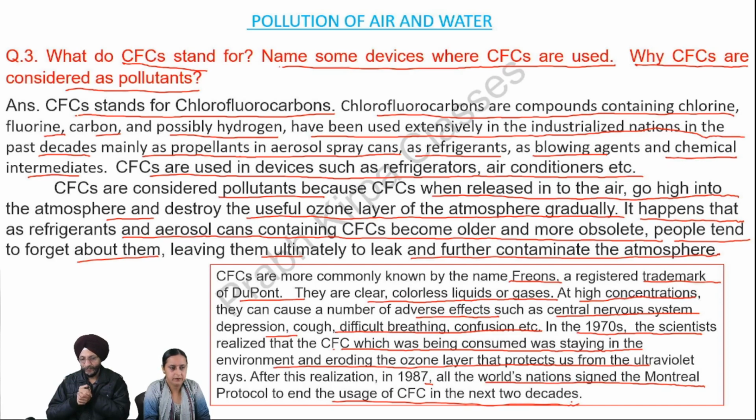In the 70s, when the scientists realized that the CFC is causing erosion of the ozone layer, an international treaty named Montreal Protocol was signed, so that there is the end of use of chlorofluorocarbons in future. So now CFCs has been banned.